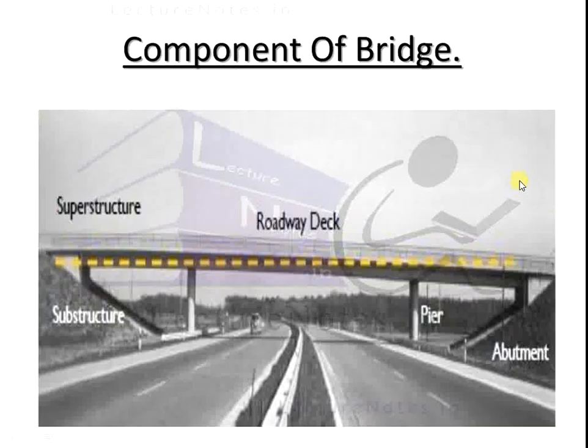Next, here is an actual site image of the bridge. Here you can see the bridge construction. This is the superstructure, and the substructure is the abutment wall. This is the pier and the abutment wall, the end of the bridge. This is the roadway deck where transport can take place, and what is above the bearings is known as the superstructure. Below is the substructure.